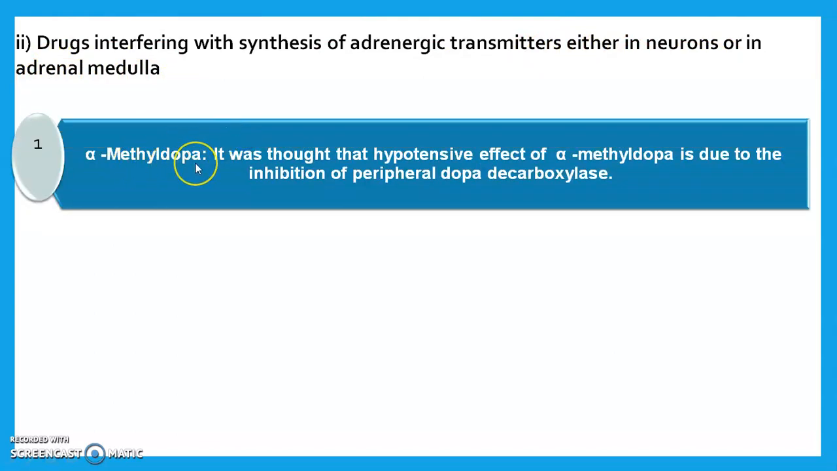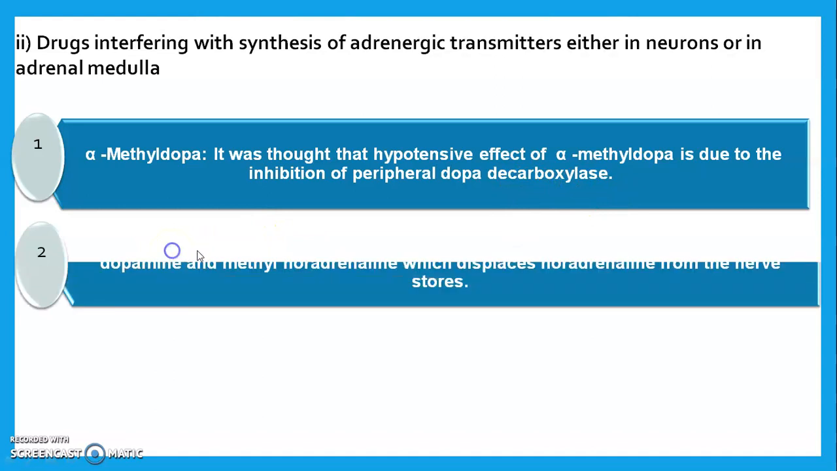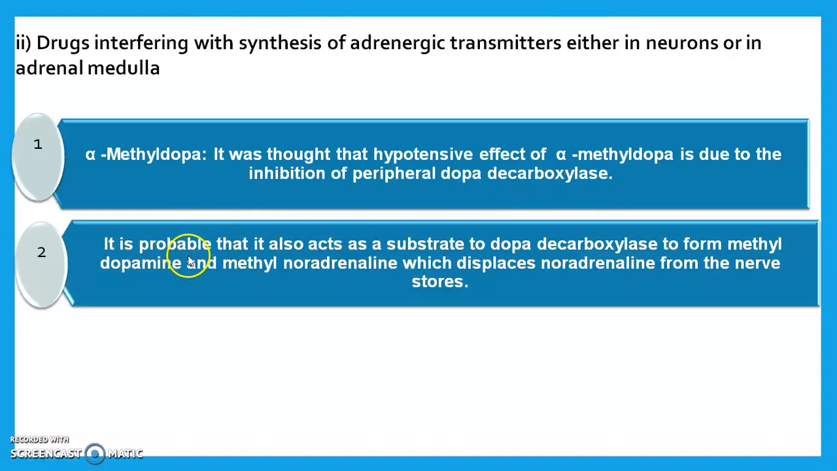First, alpha-methyldopa is the drug which is responsible for synthesis of adrenergic transmitter in the neuron or adrenal medulla. It was thought that the hypotensive effect of alpha-methyldopa is due to the inhibition of the peripheral dopa decarboxylase enzyme. It is probable that it also acts as a substrate for dopa decarboxylase to form methyldopamine and methylnoradrenaline, which displaces the noradrenaline from the nerve store.